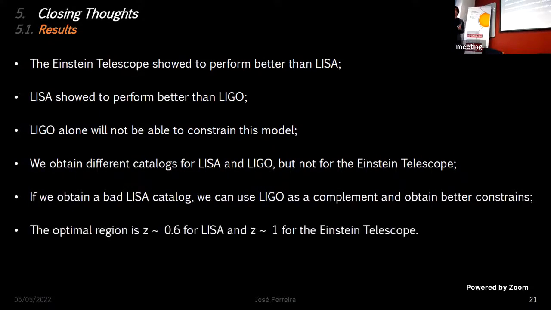We also show in a complementary analysis, which is not shown here for brevity, that the optimal redshift range is approximately 0.6 for LISA and approximately 0.1 for the Einstein telescope. I should reinforce that even though all of this is forecasting, the machinery that we have developed here can be used when such data is available to actually provide constraints on any given model. It can also be used to test other models of modified gravity, not necessarily this one, which introduce a modification to the luminosity distance of gravitational waves, which is something we're doing at the moment. Okay, so thank you for your attention, and I'm open to questions.